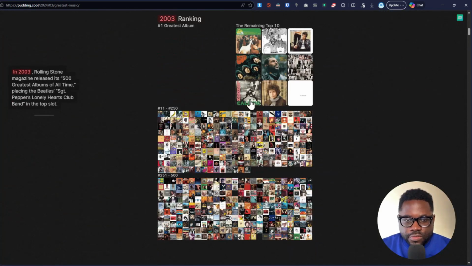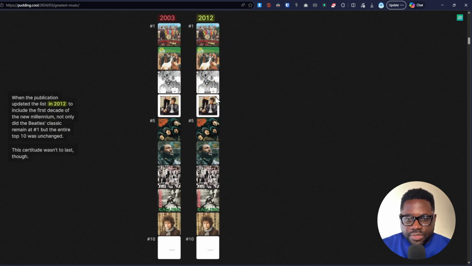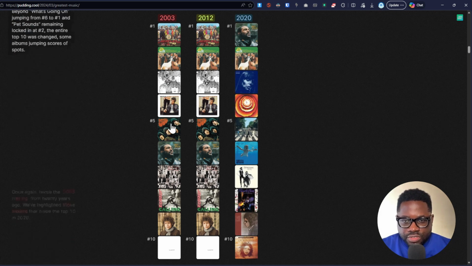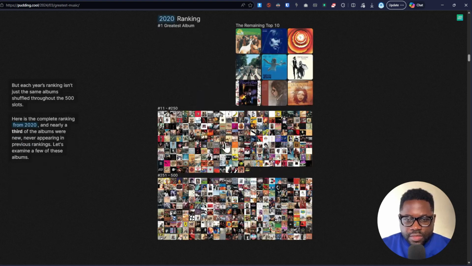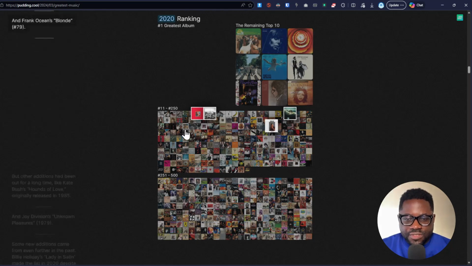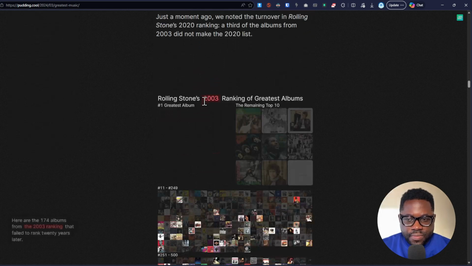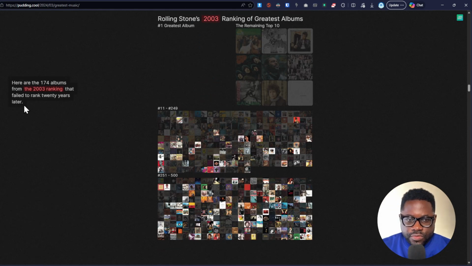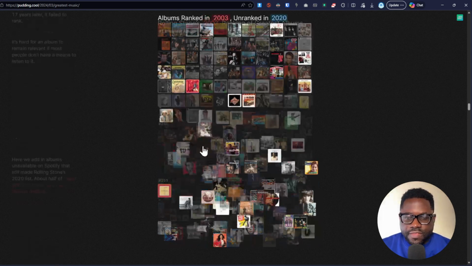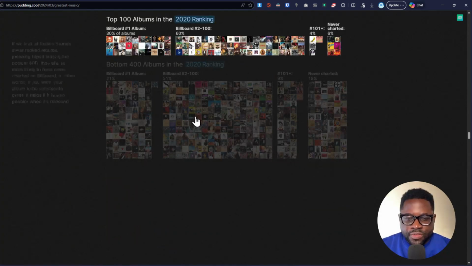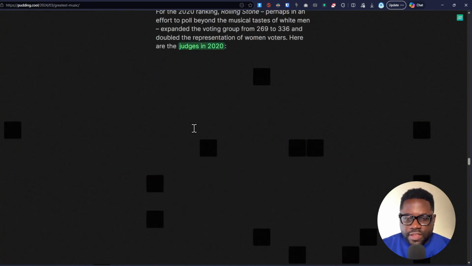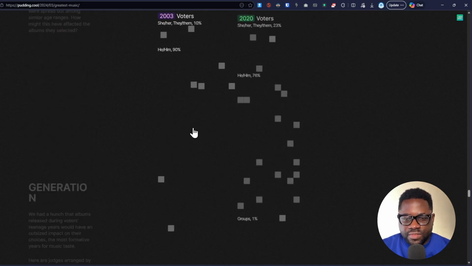So all you need to do is to scroll down and you see the different animations that come in. So in 2003, these were the albums that were on the top. Unfortunately, the images aren't getting bigger. That could have been interesting. So the more you scroll, the more you see different types of animations. So it's very interesting. So yeah, you can see that you still have a lot to go. So yeah, the 174 albums from the 2003 ranking that failed to rank 20 years later. See different sets of information, and you see the animation. So yeah, we had to do with the greatest albums of all time, and you can see the animations that are on here. So it's quite interesting.